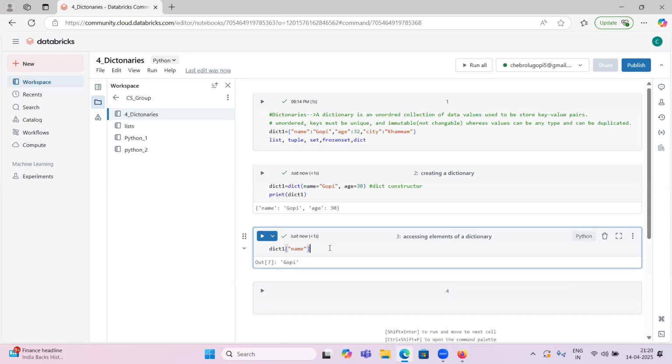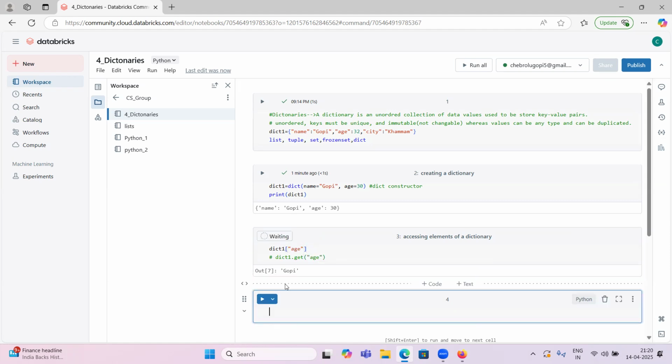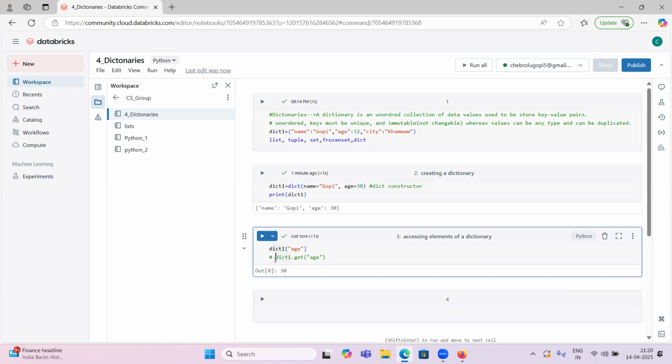And in dictionaries we also have the get method. If you want to know the value directly, we have dict1, and on top of this one you can operate get and provide the key, for example age. So either you can use dict1 age directly if you want to know the age of that person, and it will print the age. Otherwise, we have this get method.